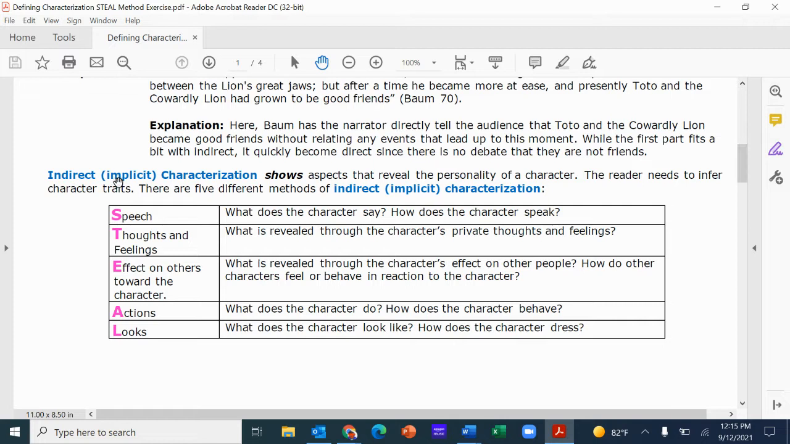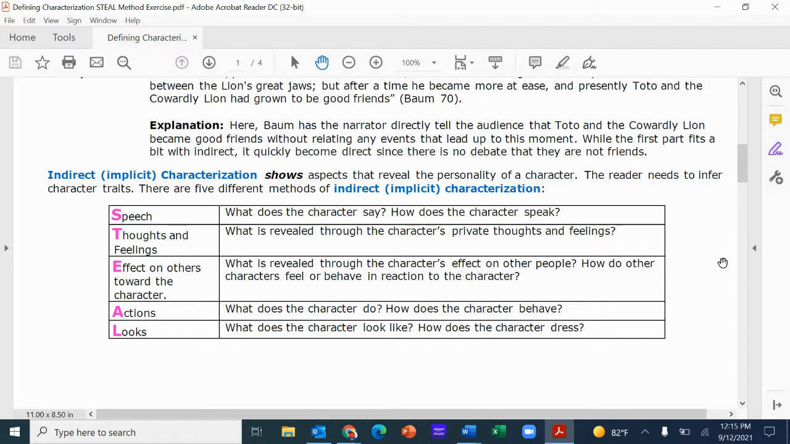Now, when we get to the indirect idea, indirect or implicit characterization shows. So rather than tells us, it shows us. If you've ever been in a creative writing class, "show, do not tell." That's kind of what they're getting at here. In this case, it shows aspects that reveal the personality of the character. We have to decode them, read into them, right? The reader needs to infer the character traits. There are five different methods of indirect or implicit characterization, and that's where we get the STEELE method.